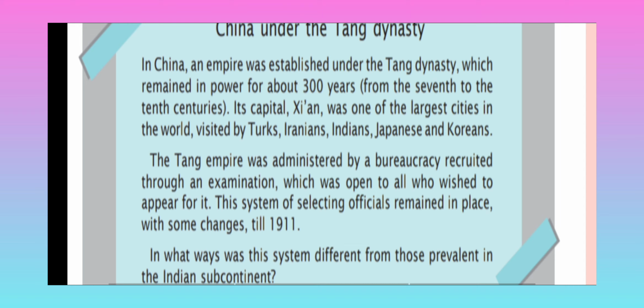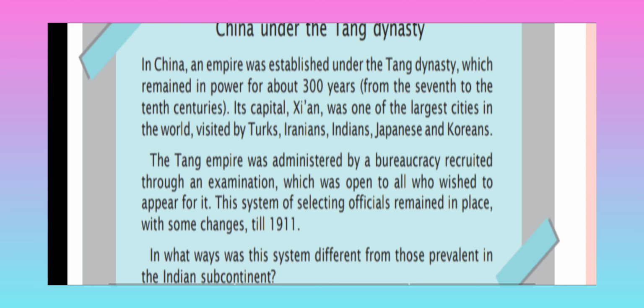Bureaucracy means a king is not simply asserting his son as a king, which is the traditional way kings are chosen. Okay, so they have given the scenario of China under the Tang dynasty. Means business and trade had extended up to India, Japan, Korea, Turkey, Iran, because people visited this place.